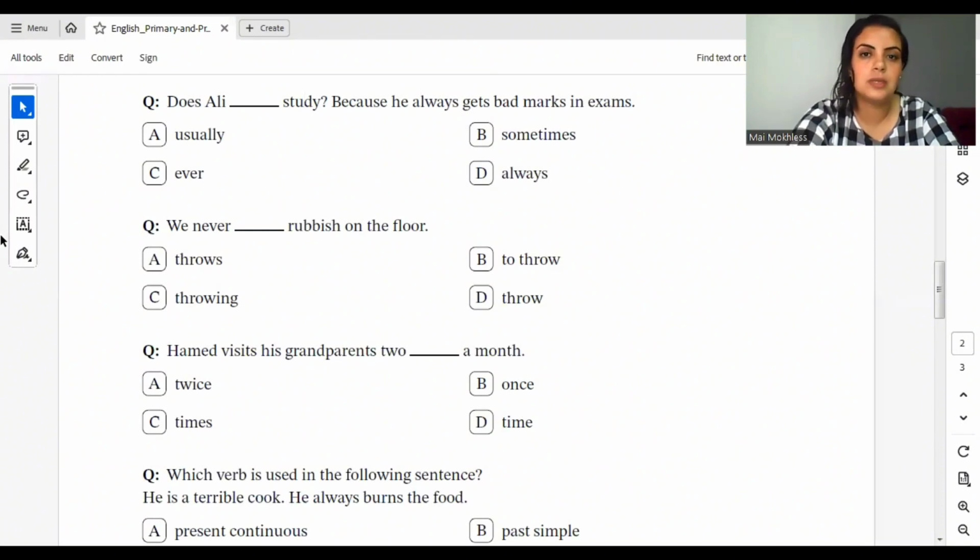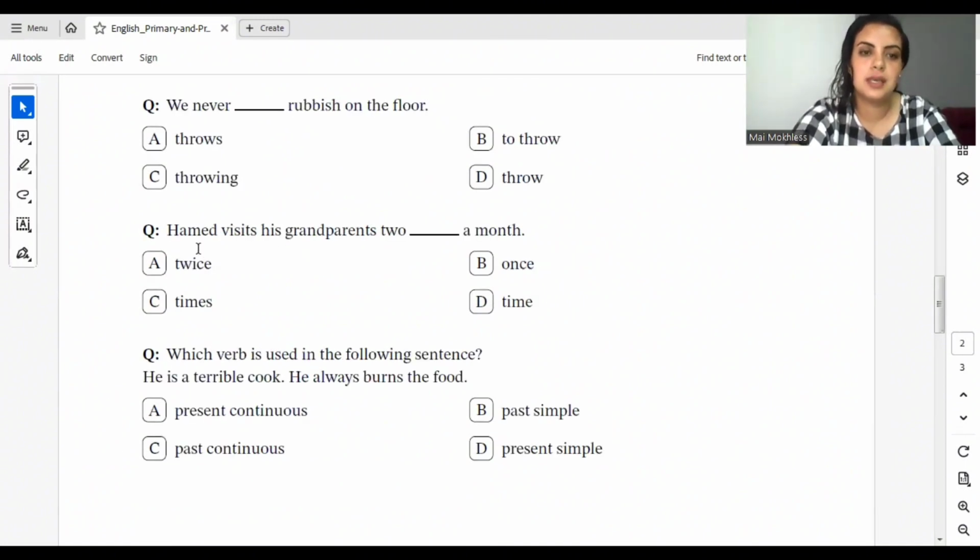Because he always gets bad marks in exams. Next question. We never rubbish on the floor. A, throws, B, to throw, C, throwing, D, throw. Again, we said that we is a plural subject, so it goes with number D, throw.